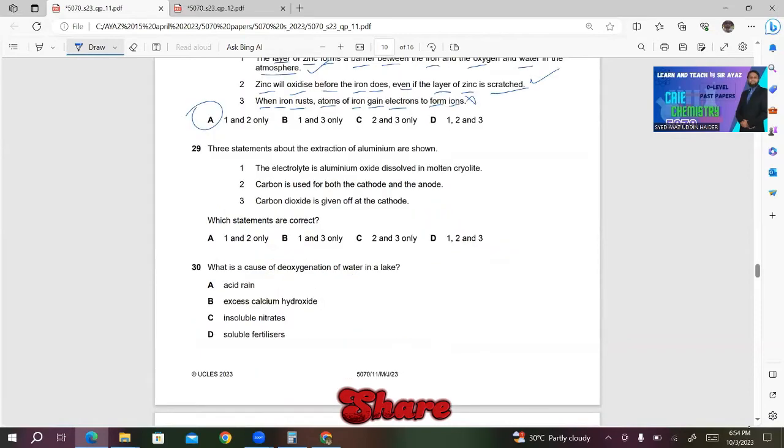29. 3 statements about the extraction of aluminium are shown. Number 1, the electrolyte is aluminium oxide dissolved in molten cryolite. This is correct. This is done in order to reduce the melting point of aluminium oxide. 2, carbon is used for both the cathode and the anode. This is also correct. 3, carbon dioxide is given off at the cathode. Carbon dioxide is given off at the anode, not the cathode. So only 1 and 2 are correct. So A will be the right answer in this case.